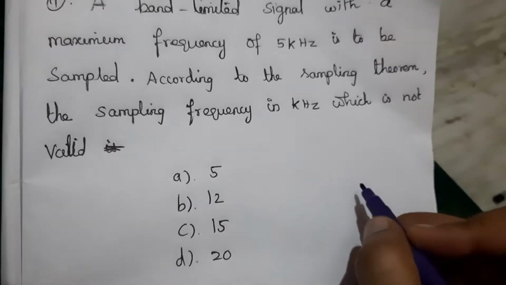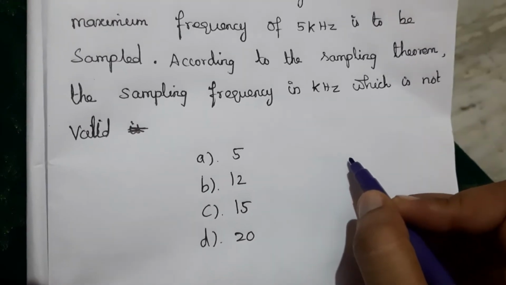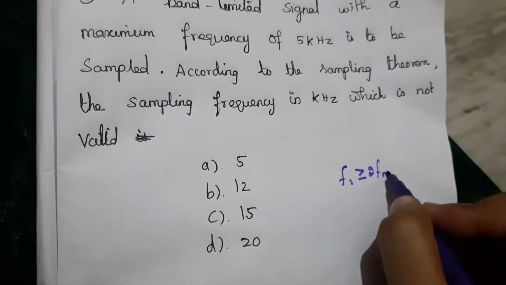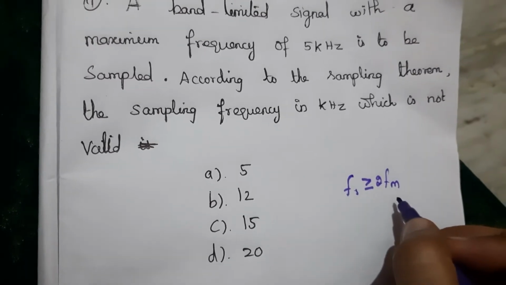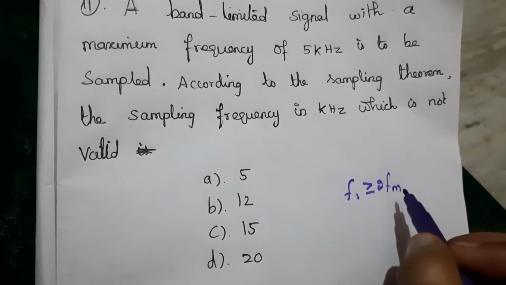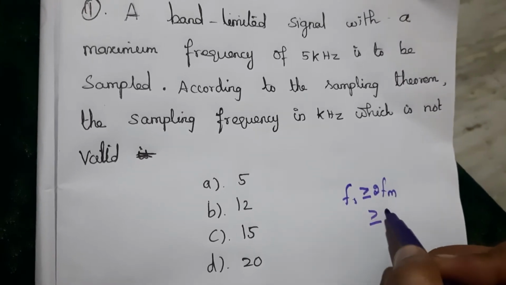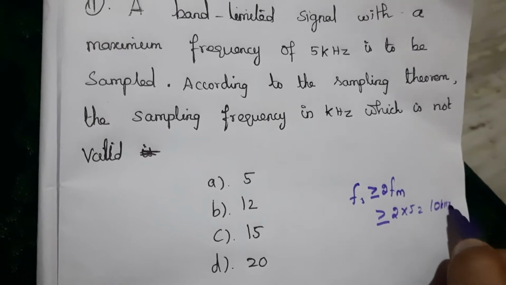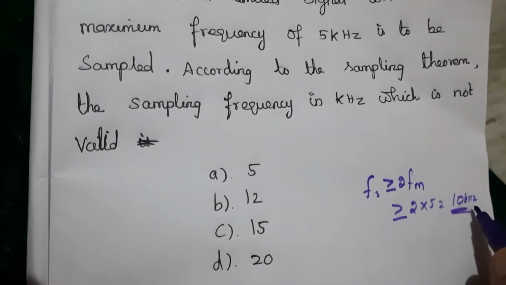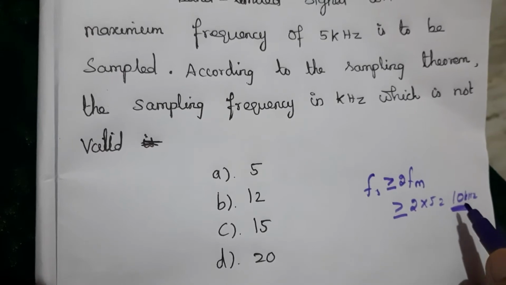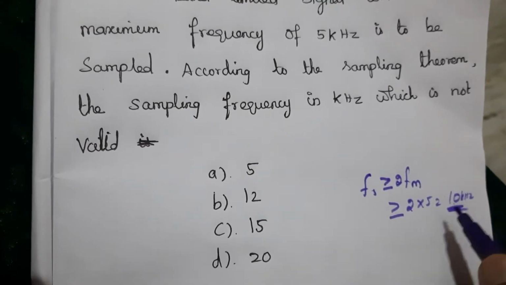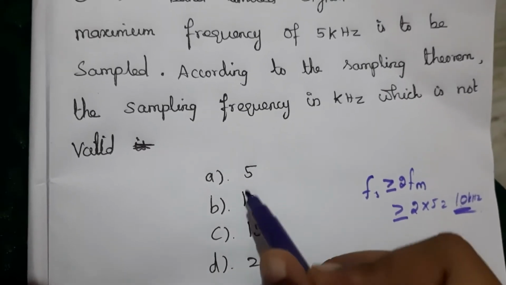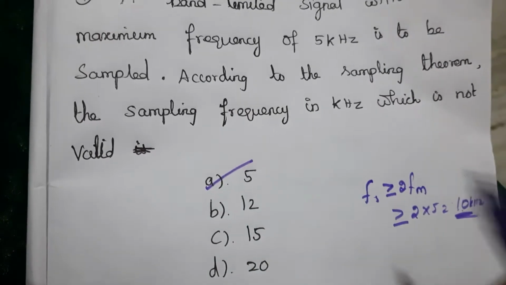According to the sampling theorem, the sampling frequency must be greater than or equal to twice the maximum frequency of the signal. Here the maximum frequency is 5 kHz, so the sampling frequency must be greater than 2 into 5, that is 10 kHz. Values greater than 10 kHz are valid, and values less than 10 kHz are invalid. Comparing, 5 is less than 10, so here the answer is E.